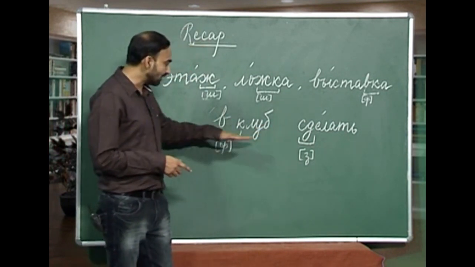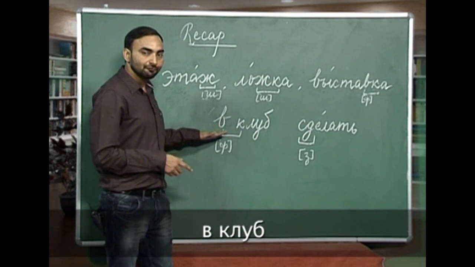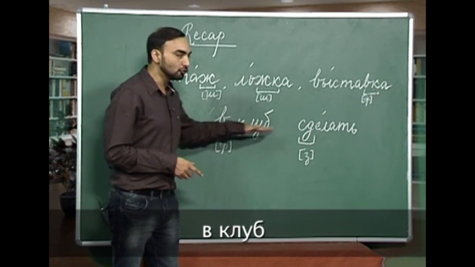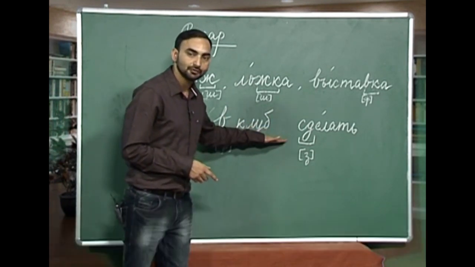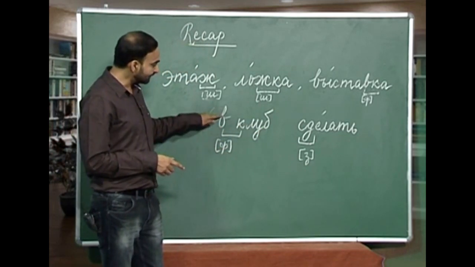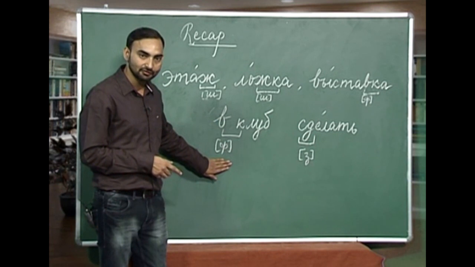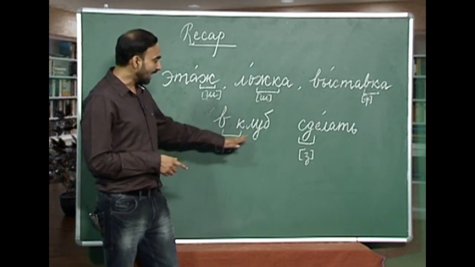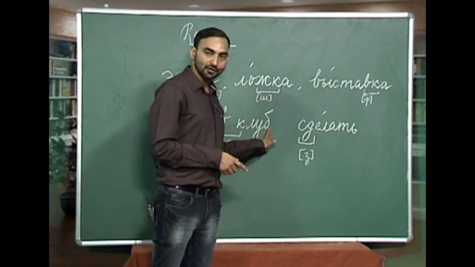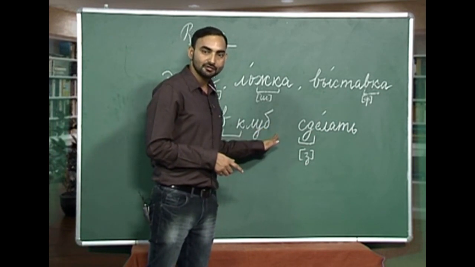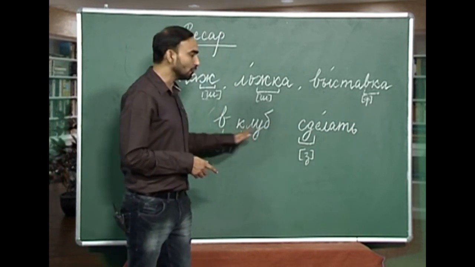So, how will you pronounce this? Fklup. Why? Because this v is voiced, so it will be pronounced as its voiceless counterpart, which is f, and this b is again a voiced consonant, so it will be pronounced as p. Fklup.